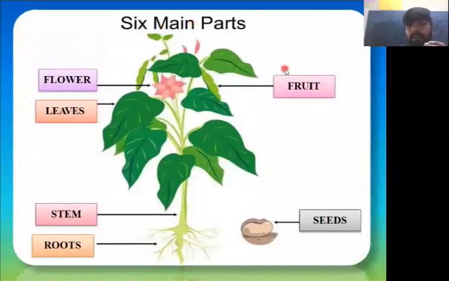Mainly we have these parts, going from the bottom: roots, correct? Then stem, then leaves, then flowers, then fruits, then seeds. Yes, again from seeds you can grow a new plant.